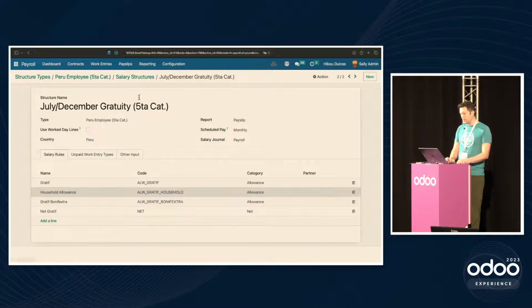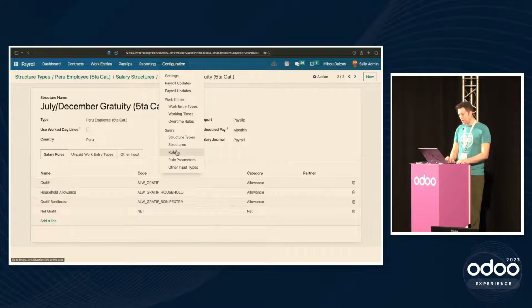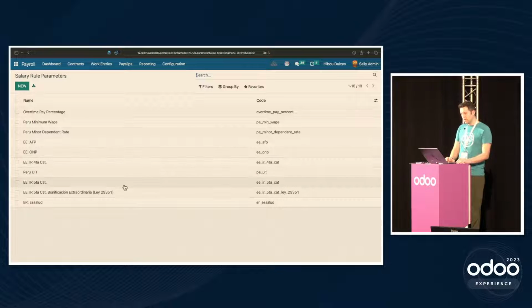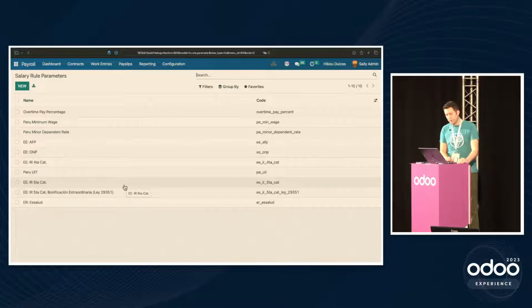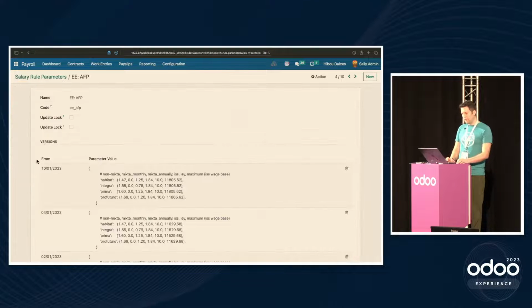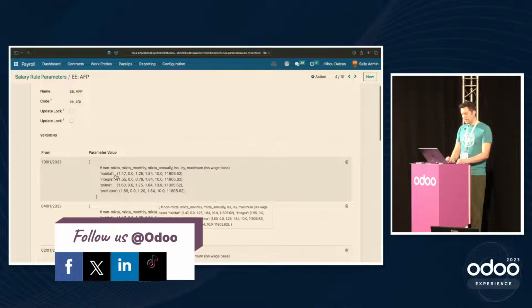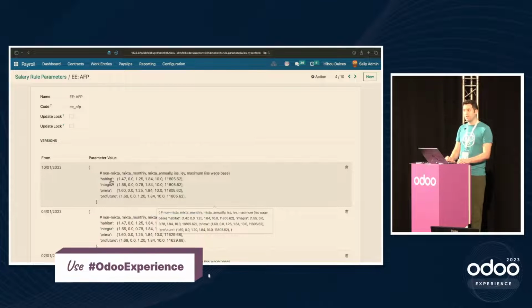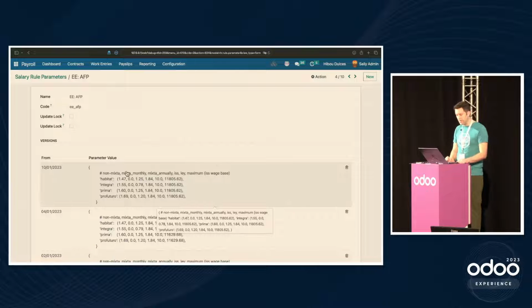All right, so let's go ahead and look at the rule parameters, as they're interesting. So here's the salary rule parameters for Peru, for example. And if we come into this EEAFP, we're going to note that this is the drop down that we saw earlier for those different types that I said we put a pin in. So we take it out, and this is really where that data comes from. They're rows in one of the individual salary parameters that the salary rules use.